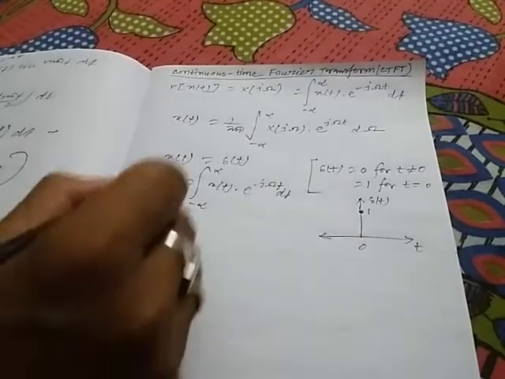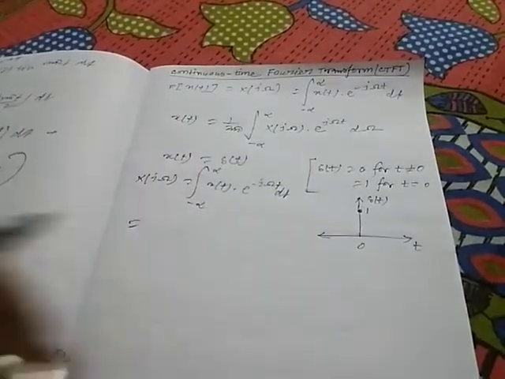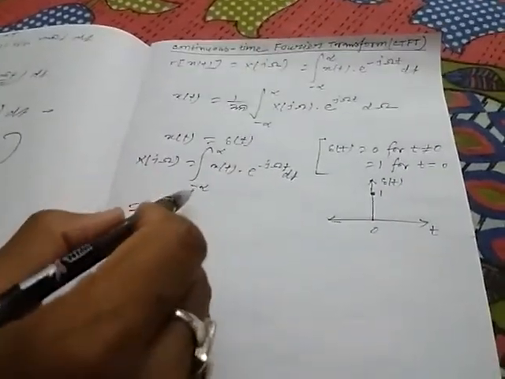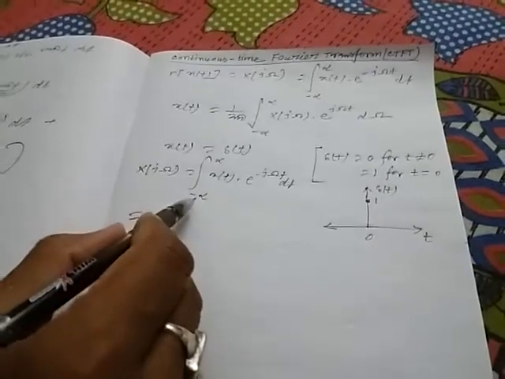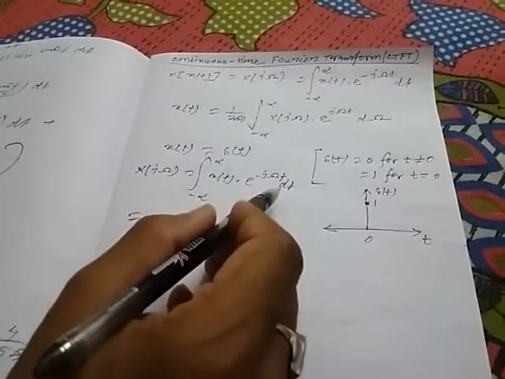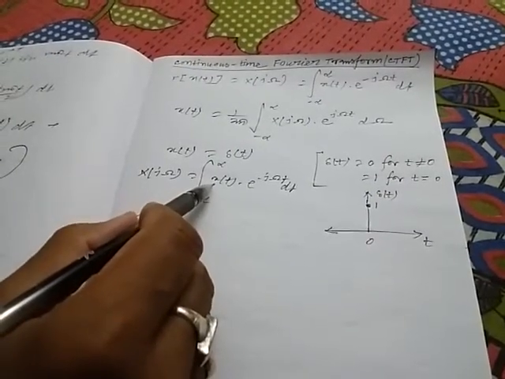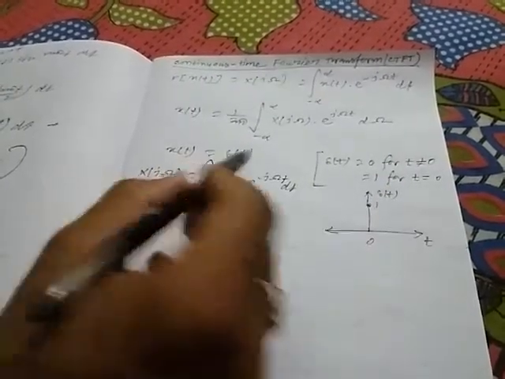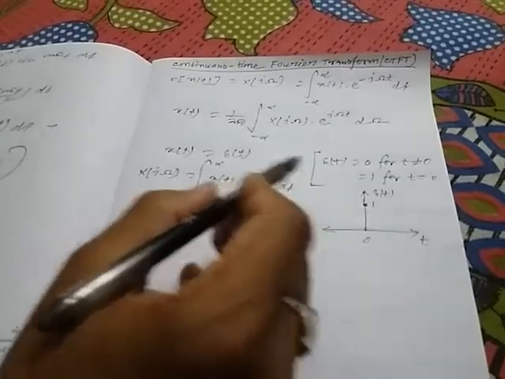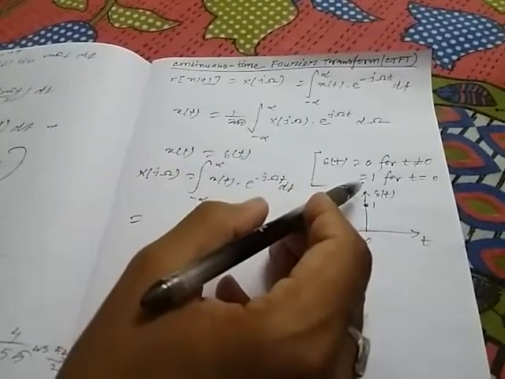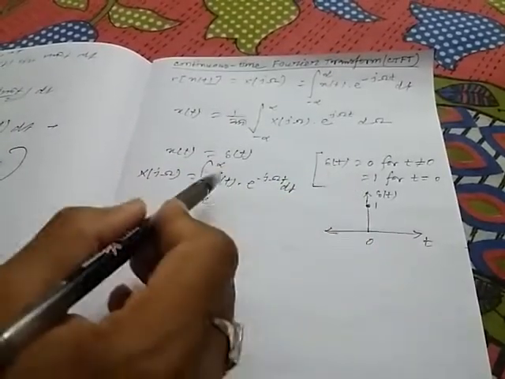So in this interval of t from minus infinity to infinity, only when t equal to 0 does the function x(t), that is delta t, have the value of 1, otherwise 0.